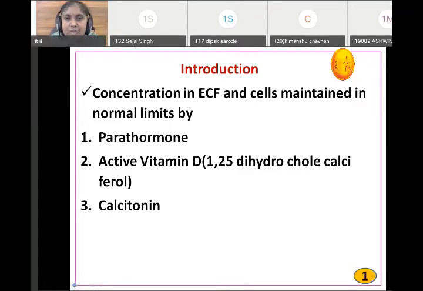Concentration in extracellular fluid and cell is maintained within normal limits by parathormone, active vitamin D, another name for which is 1,25-dihydroxycholecalciferol, and third is calcitonin. Now these three, parathormone, activated vitamin D and calcitonin, maintain the blood calcium level.